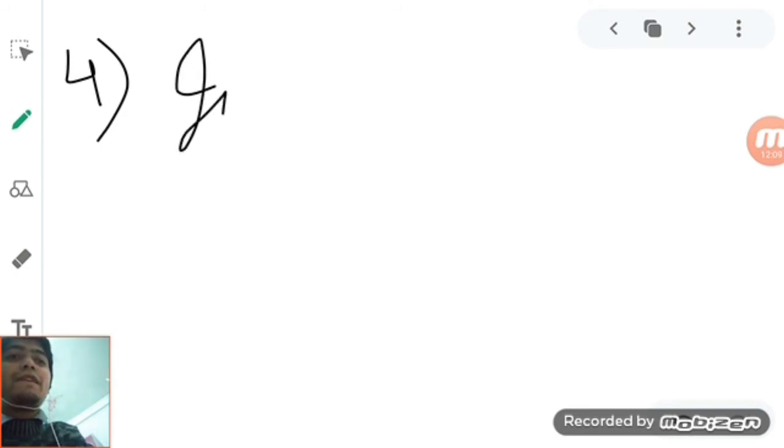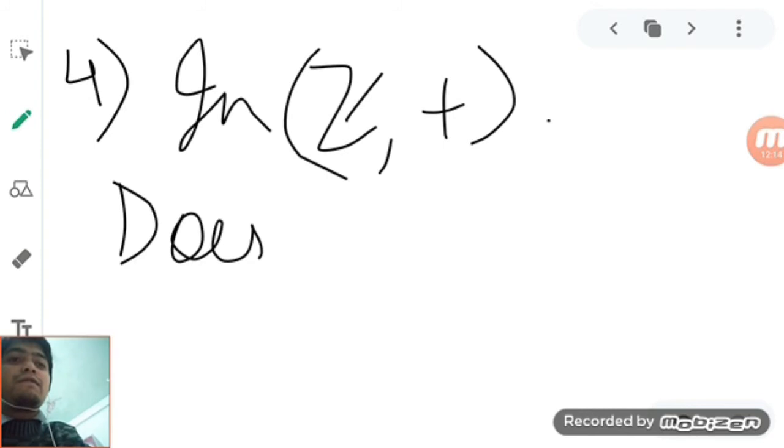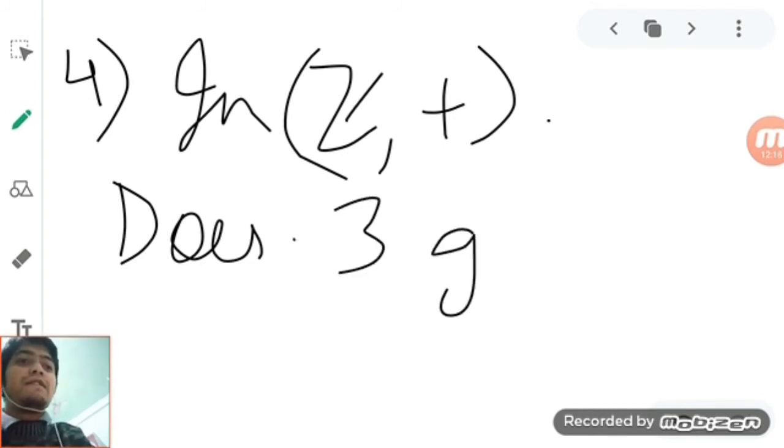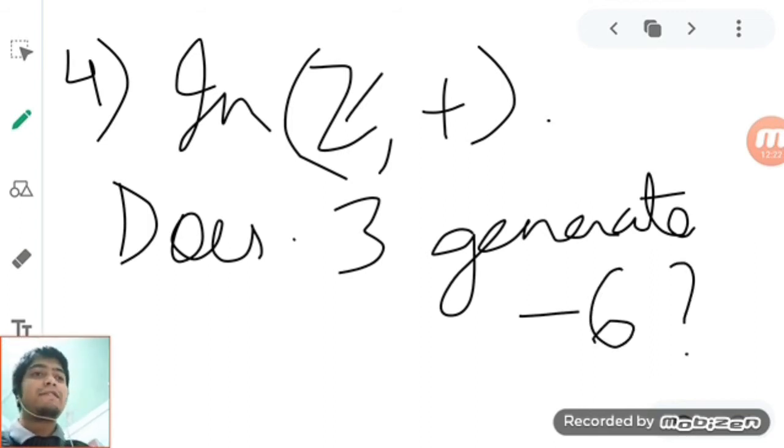Another example, number 4. Again, in the group Z plus, does 3 generate minus 6? Let's see this one.